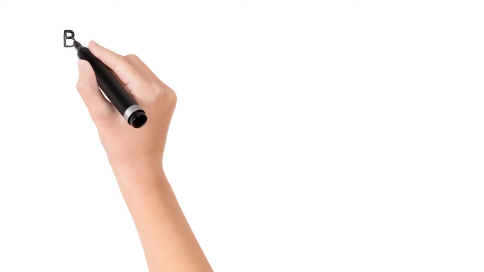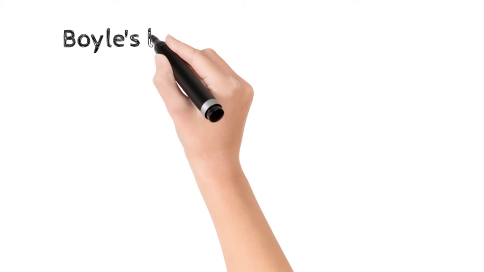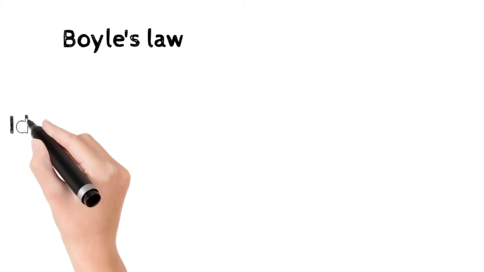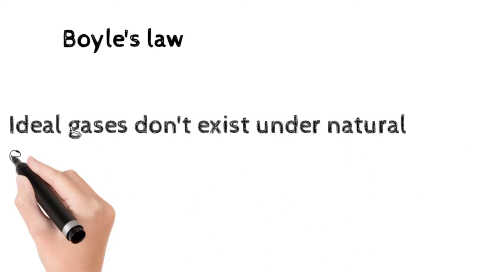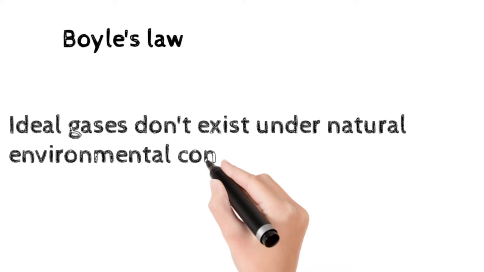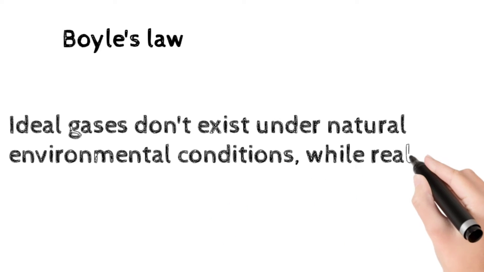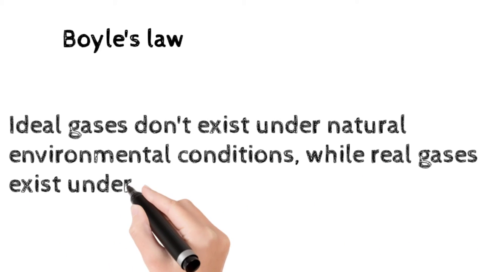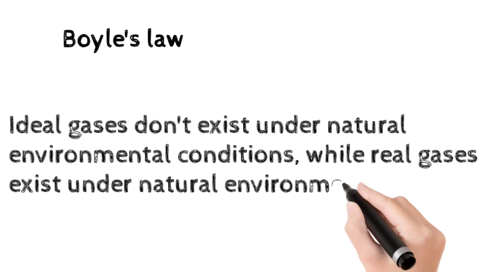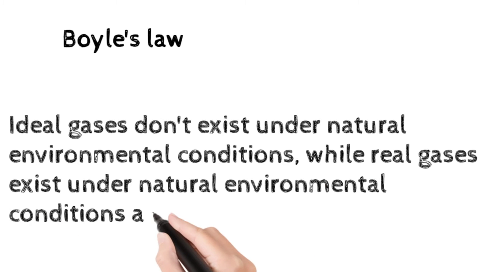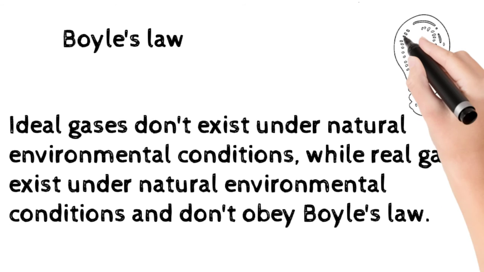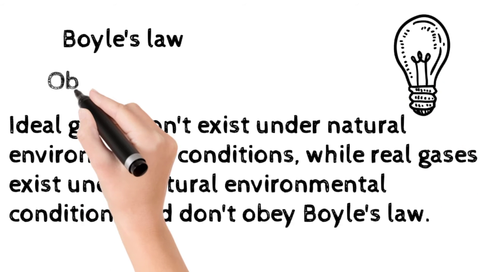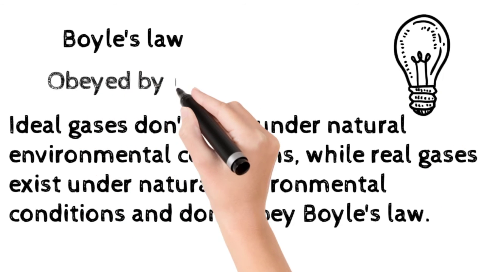Today we are going to discuss the topic Boyle's law. Boyle's law is only obeyed by ideal gases, while the real gases do not obey Boyle's law. Ideal gases are basically the hypothetical gases that exist under certain temperature and pressure conditions, while the real gases are natural gases that exist in natural environmental conditions. So Boyle's law is only obeyed by ideal gases, the gases that exist under certain conditions.